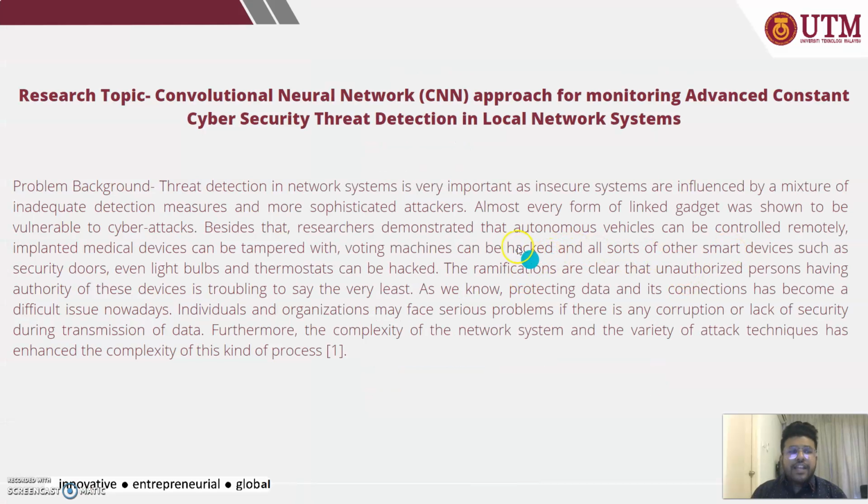First of all, I'd like to talk about the research topic. My research topic is Convolutional Neural Network, CNN, approach for monitoring advanced persistent cybersecurity threat detection in local network systems. The problem background is, as we know, protecting data and its connection has become a difficult issue nowadays.